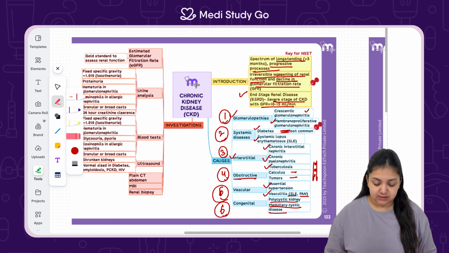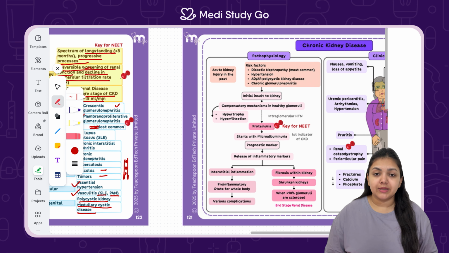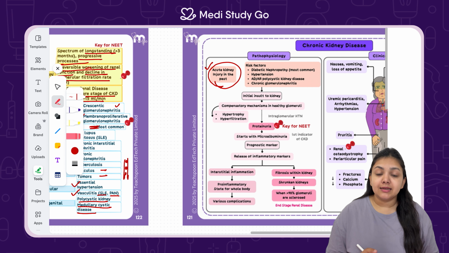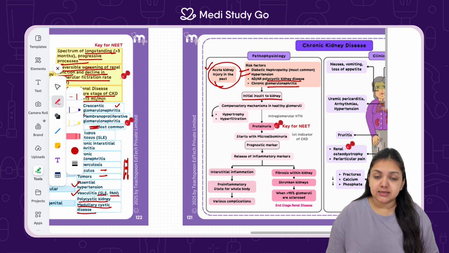After we know the etiology of a disease, we need to know how the disease progresses and what the pathophysiology is. We know that a chronic situation happens when some damage has happened in the past. An acute injury which was not treated correctly usually leads to a chronic injury. Chronic injury cannot happen within a day. So an incidence of acute kidney injury in the past is present, and add to that some risk factors like diabetic nephropathy, hypertension, polycystic kidney disease, or chronic glomerulonephritis. These risk factors, along with the past history of kidney injury, lead to an initial insult to the kidney.